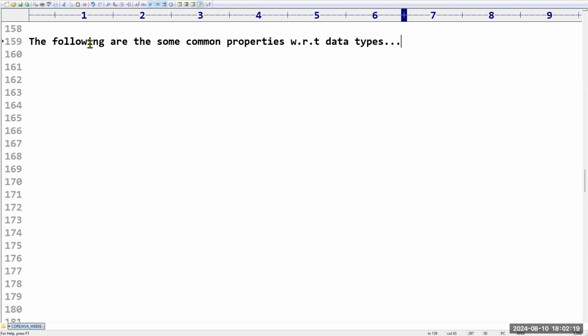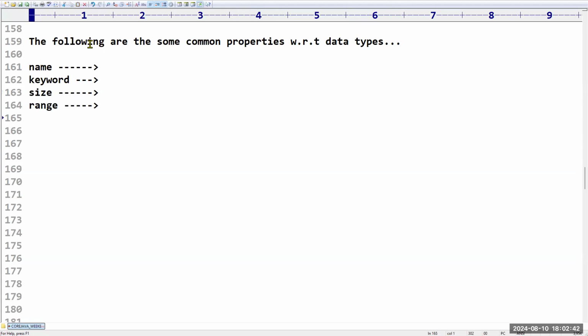Let me write. First property is the name of the data type. Then what is the keyword that you have to use? What about the size? How much size is it going to take? What about the range? For every data type, I want to provide these properties.